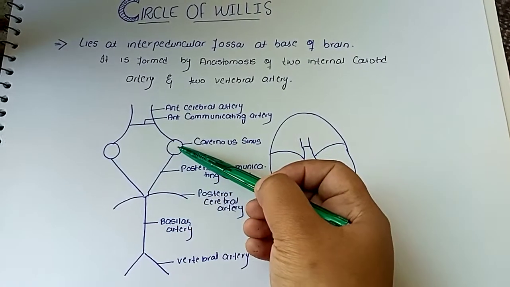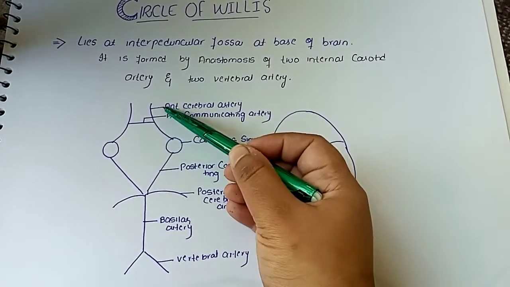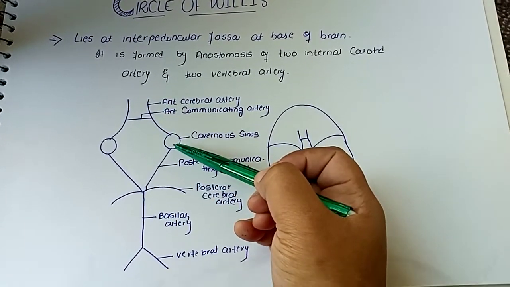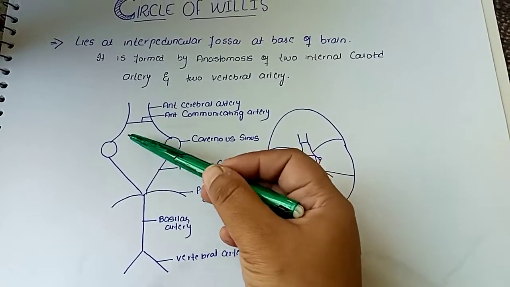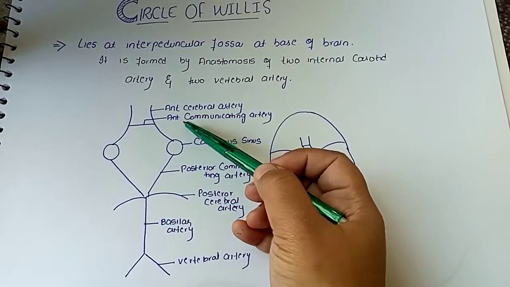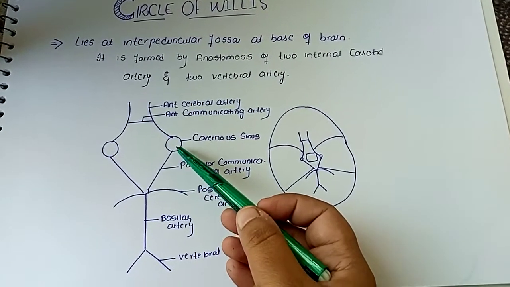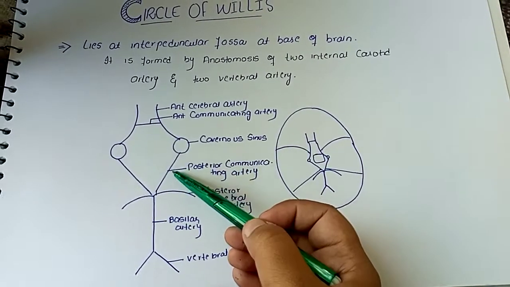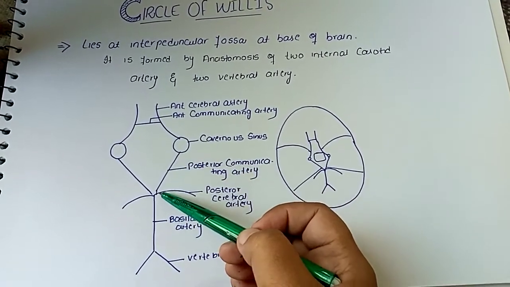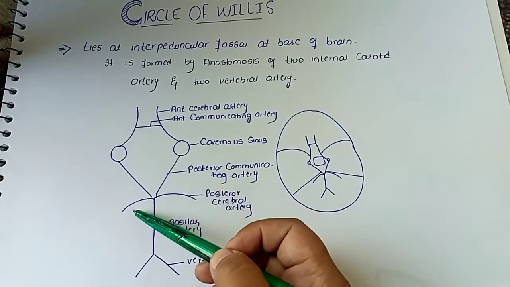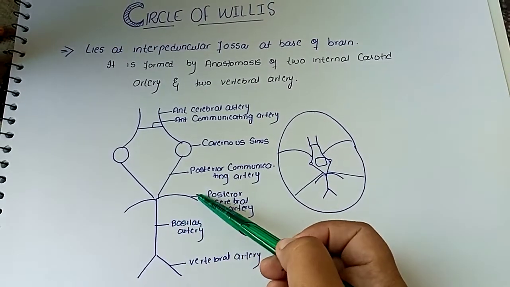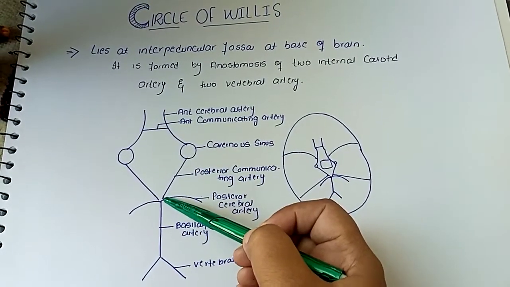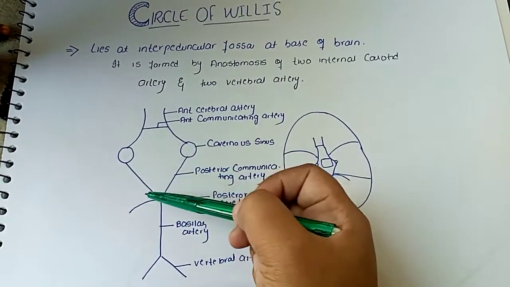These are the two cavernous sinuses. These are the anterior cerebral arteries, and the anterior cerebral arteries are connected with each other through the anterior communicating artery. At the cavernous sinus, the internal carotid artery gives the posterior communicating artery, which is joined with the posterior cerebral artery. So the anterior communicating artery and the posterior communicating artery take part in the formation of the circle of Willis.